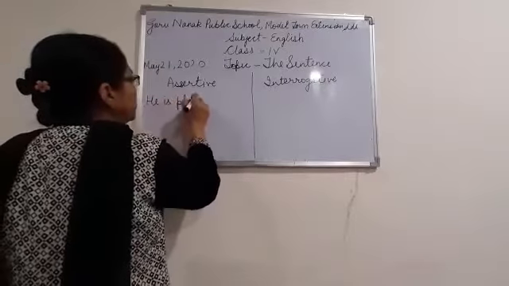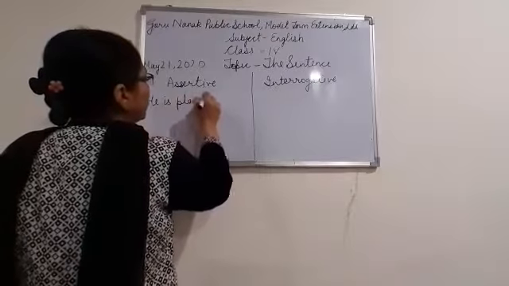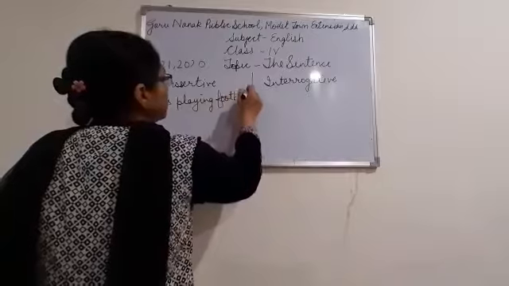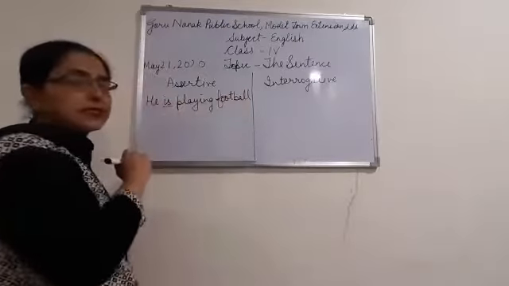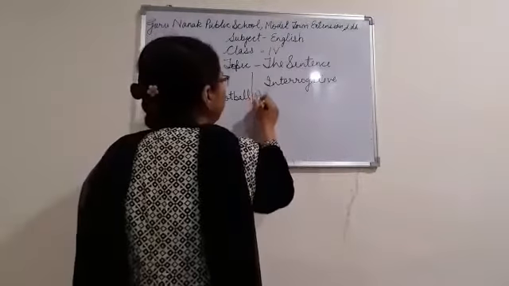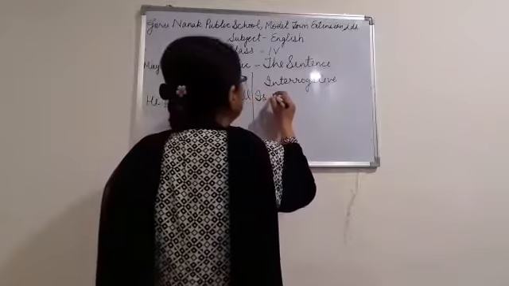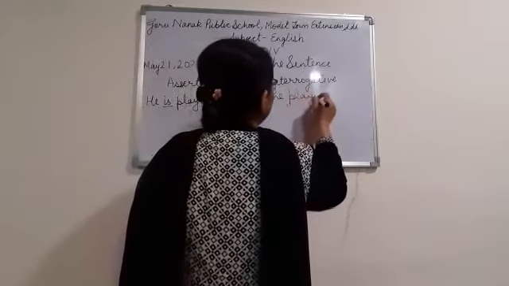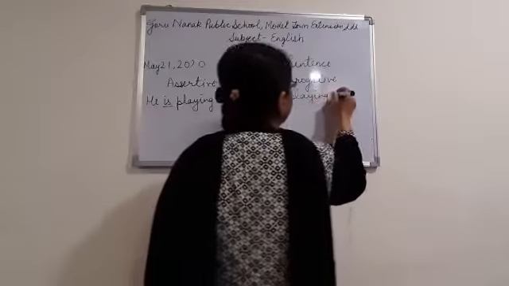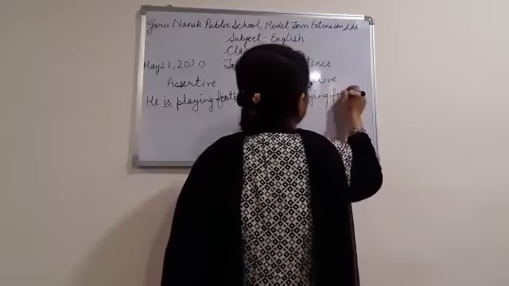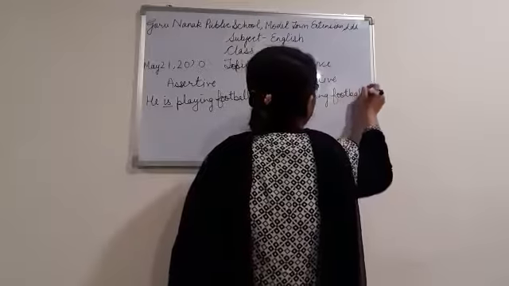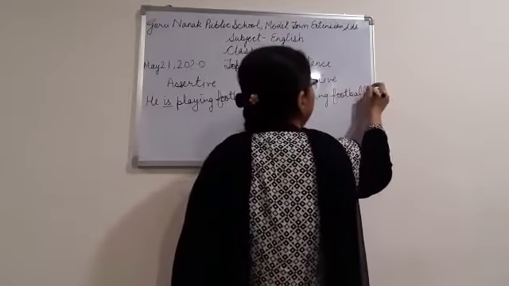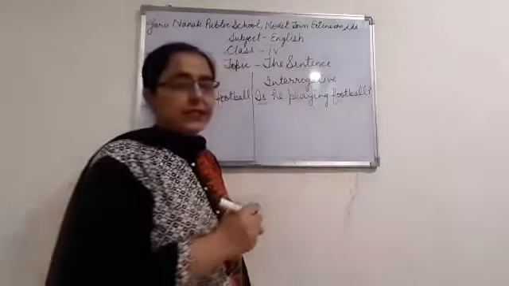He is playing football. Now in this sentence, your helping verb is. We will place this helping verb at the beginning of the interrogative sentence. Is he playing football? And a question mark is placed at the end of every interrogative sentence.